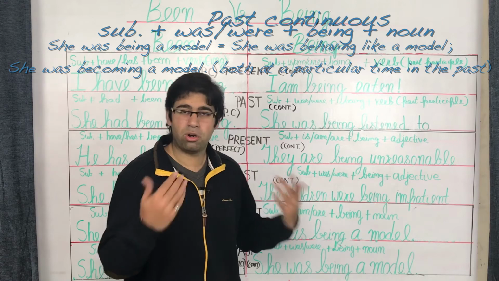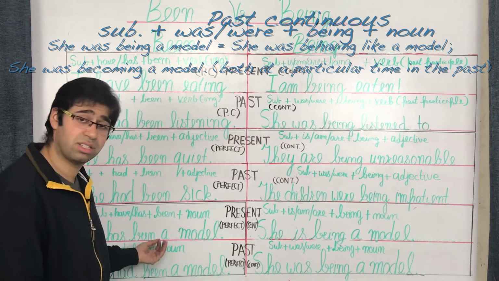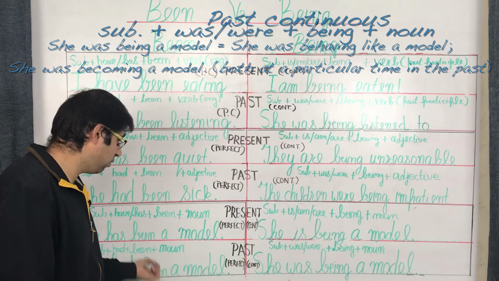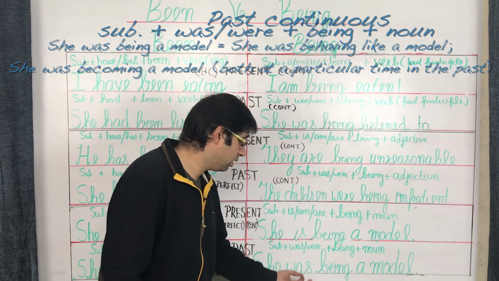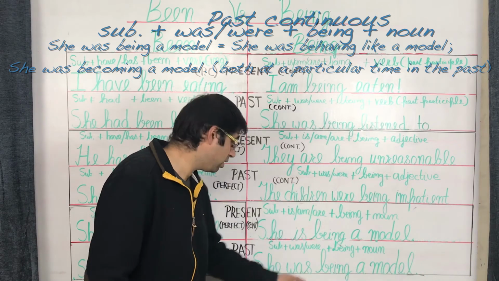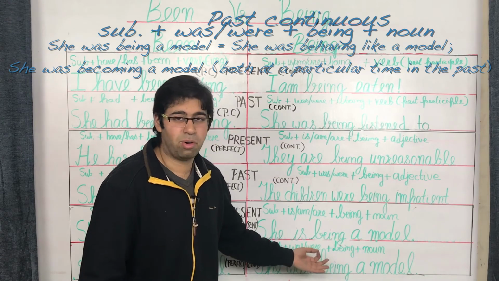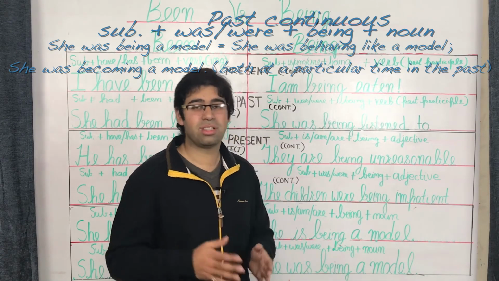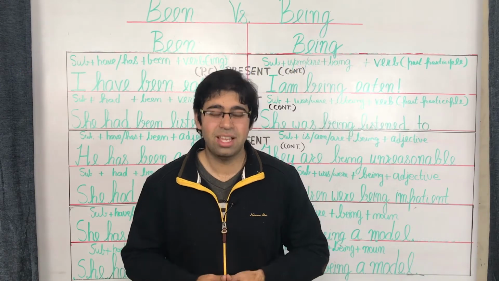The difference, I'm sure you know it by now, once again remaining the same. We are not concerned in the starting or the ending as in case of been. Rather, in case of being a model, we are only interested in that moment in time in the past when she was becoming a model or she was behaving as a model. And that's all the usages of been and being with reference to verbs, nouns, and adjectives in the past.